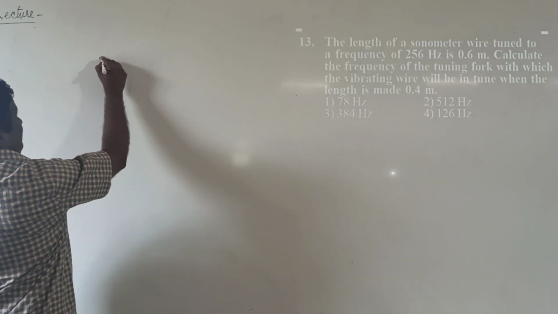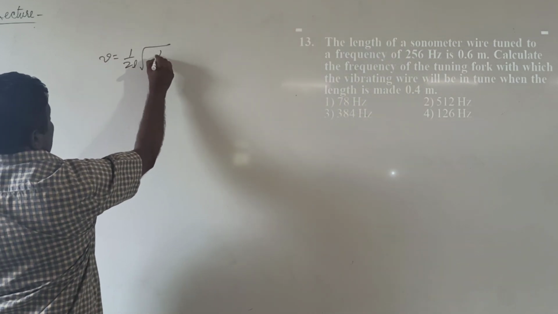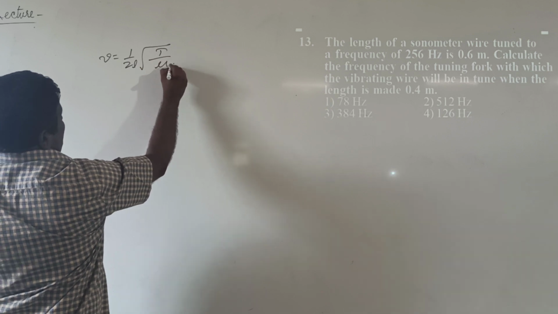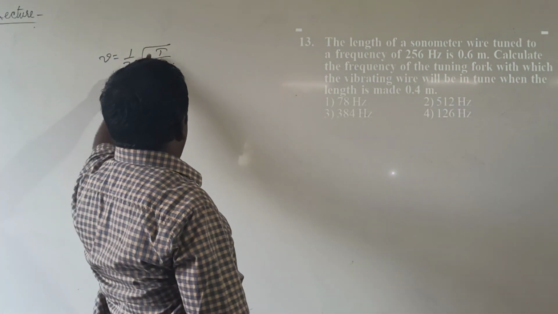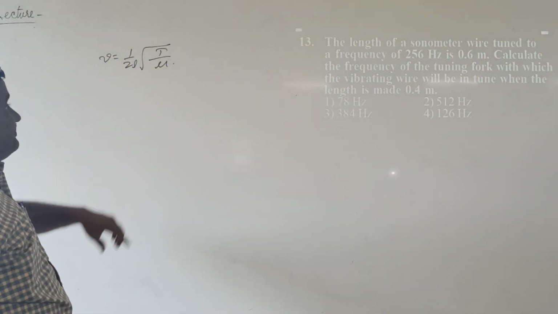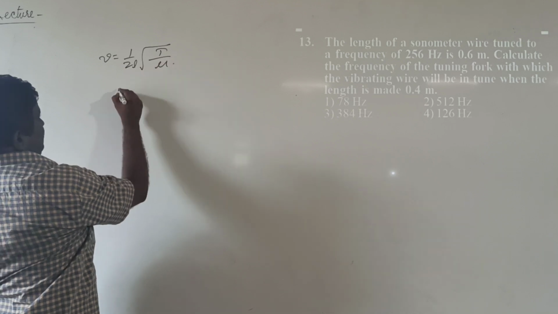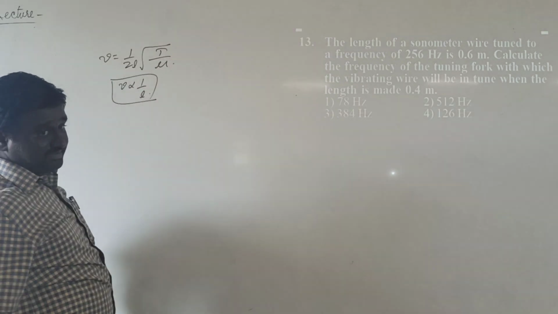The frequency of the vibrating string ν equal to 1/2L into root over T by μ, where T is the tension in the string, μ is the linear density, L is the length of the string.